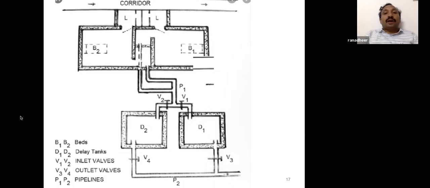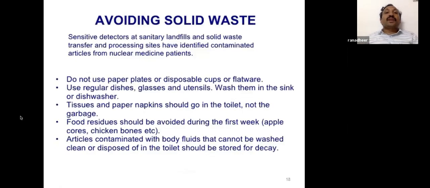The patients are kept in B1, bed 1, and B2, bed 2. Their urine is connected to the tank, and this is called the delay tank, the sewage tank. Once it fills up, you close the knob here and open the knob to the second delay tank, and the second one will keep on filling. By the time, the radioactivity of iodine will fall, and by 80 days it will be equal to the background. Then you open it into the sewage, and the second one is closed for decay, and the first one is allowed to fill. As far as possible, we should avoid solid waste.